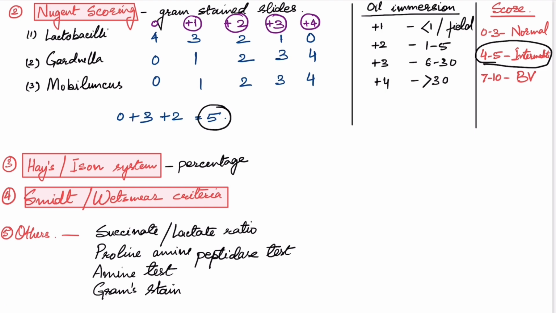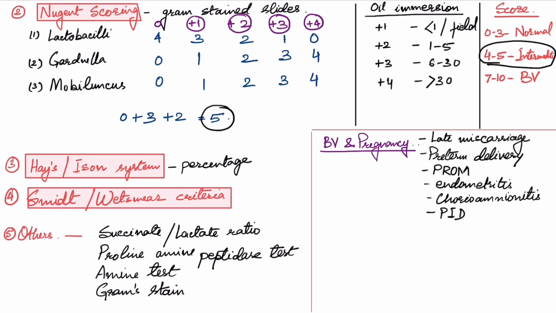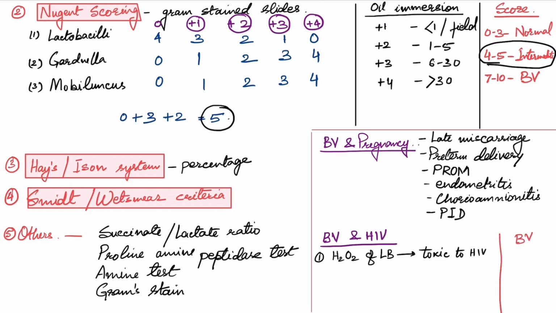Some sentences about bacterial vaginosis and pregnancy. It may result in late miscarriages, preterm delivery, premature rupture of membranes, endometritis, chorioamnionitis, or PID. Bacterial vaginosis and HIV. The following mechanisms help in HIV infection. Hydrogen peroxide produced by lactobacilli is toxic to HIV virus. So in bacterial vaginosis, this is lacking. This helps in the establishment of HIV infection.